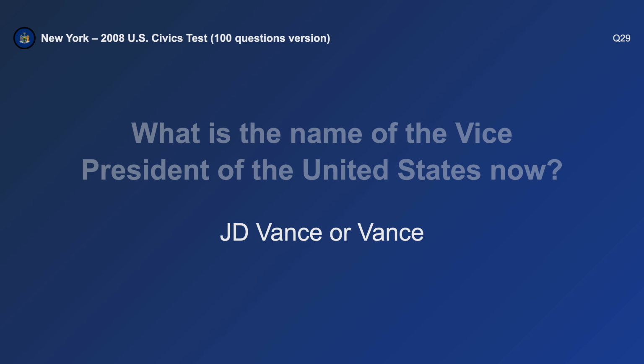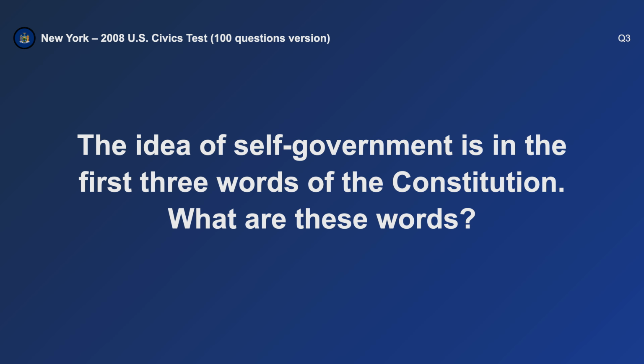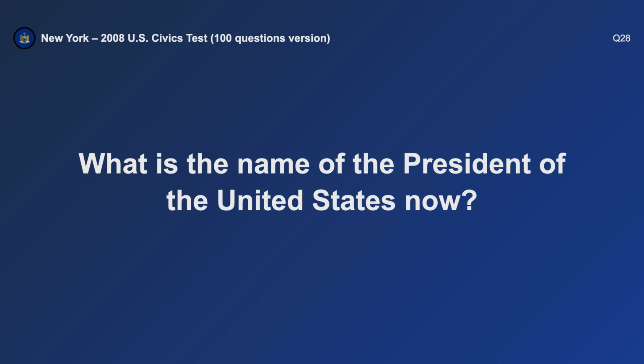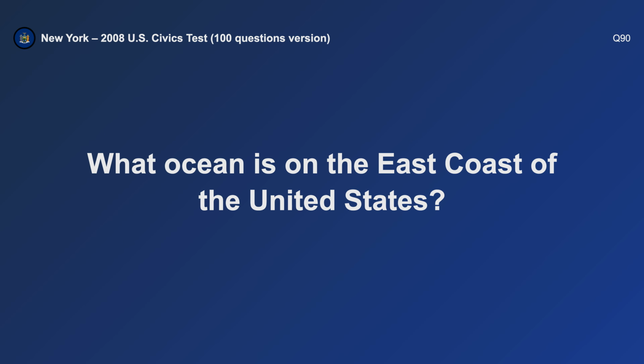J.D. Vance. Who did the United States fight in World War II? Japan, Germany, and Italy. The idea of self-government is in the first 3 words of the Constitution. What are these words? We the people. What is the name of the President of the United States now? Donald Trump.